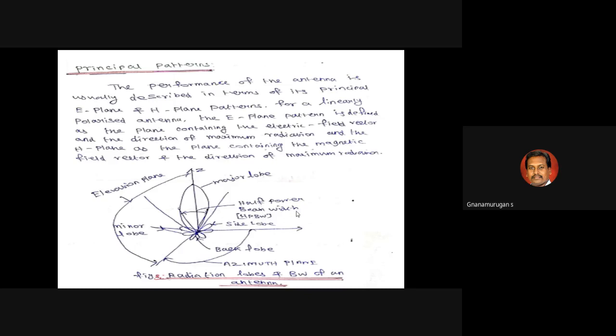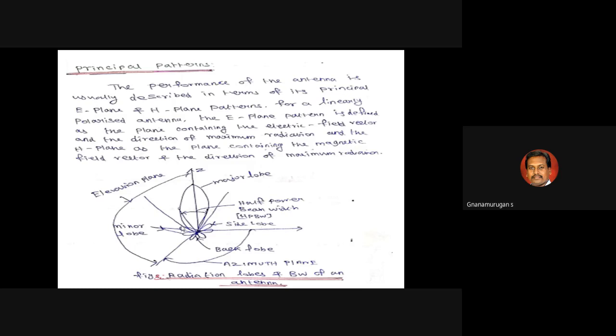I repeat again, radiation pattern or principle of pattern means you can use the electric field or magnetic field to find out the maximum direction of the radiation. That is the concept of patterns. Radiation pattern means what lobes are available: major lobe, minor lobe, back lobe, and side lobe. These lobes are used to calculate the half power beam width and azimuth angle. That is the process of principle of pattern.